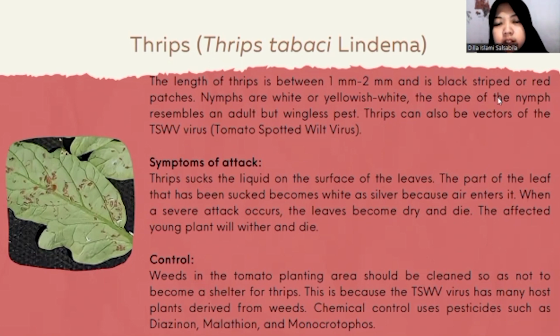When a severe attack occurs, the leaf becomes dry and dies. The affected young plant will wither and die. Control can be done non-chemically and chemically. For the non-chemical, clean the weeds in the tomato planting area so that they do not become a shelter for thrips. This is because the TSWV virus has many host plants derived from weeds. Chemical control uses pesticides such as diazinon, malathion, and monocrotophos.